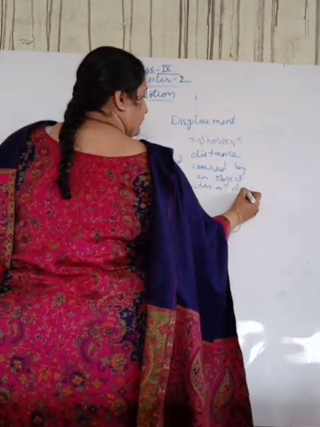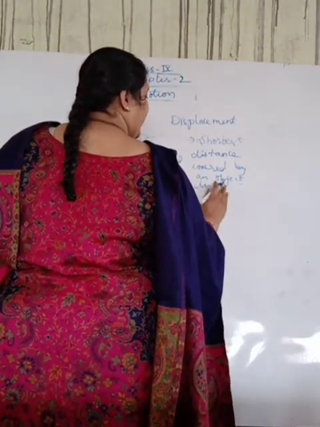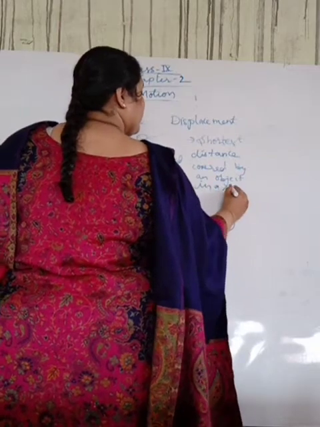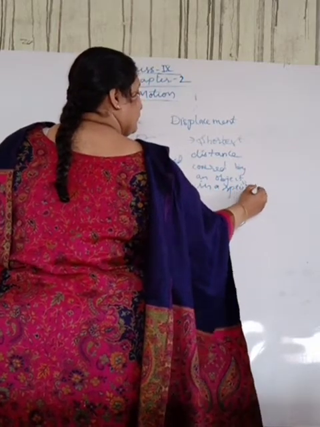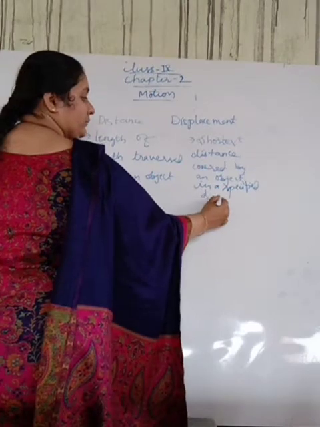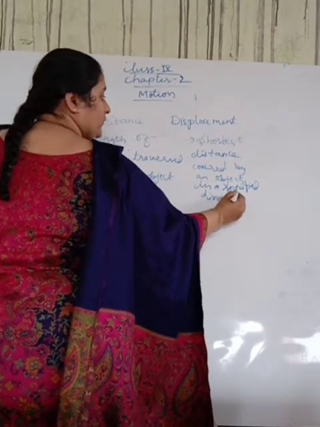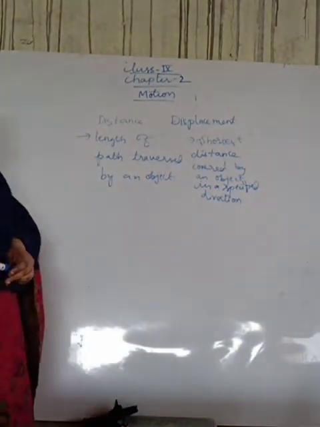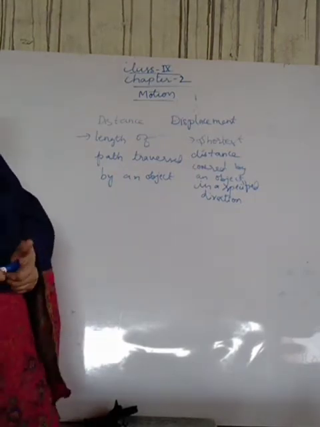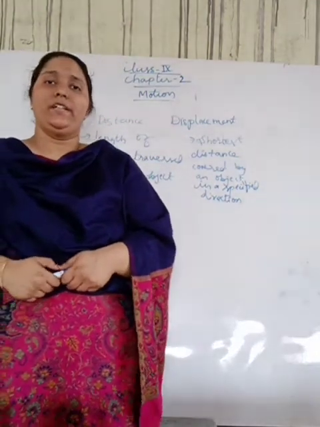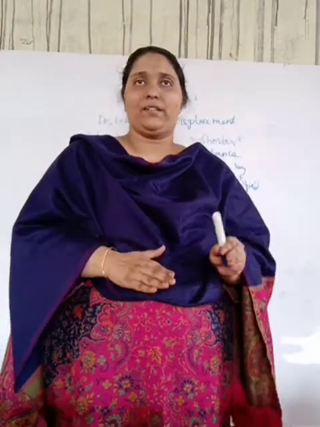Okay, got it, students? In a specified direction. Here distance and displacement represent the same path, isn't it?